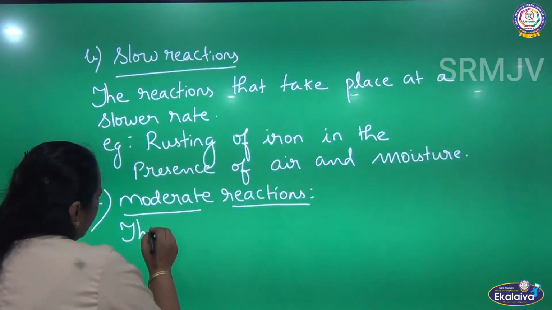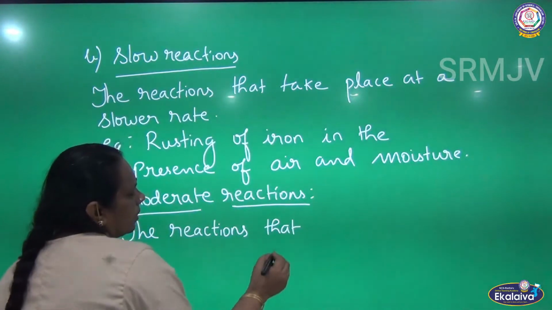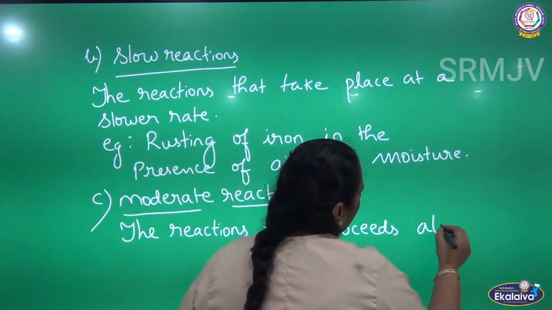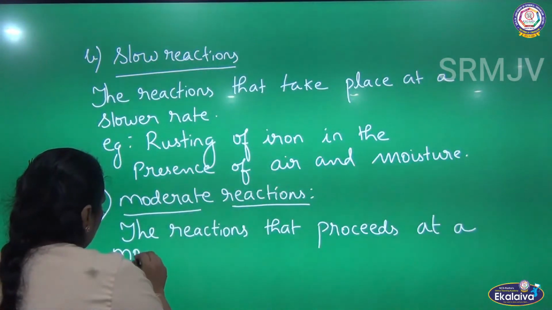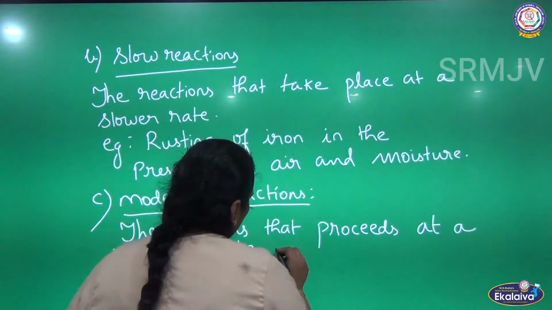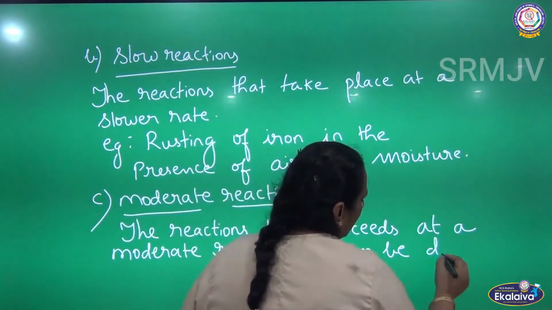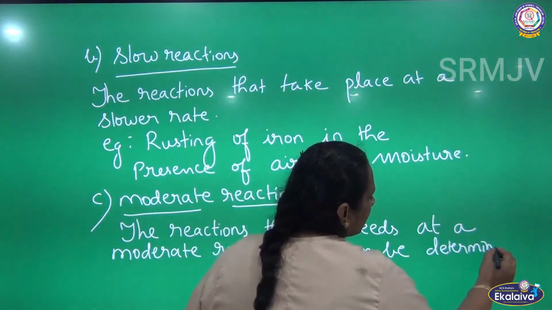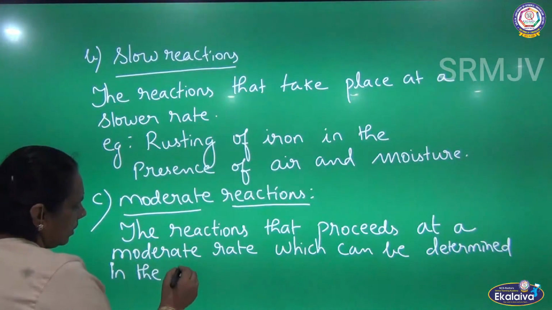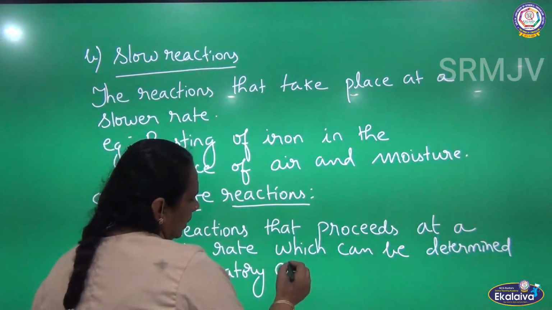The reactions that proceed at a moderate rate, which can be determined in the laboratory, are called moderate reactions.